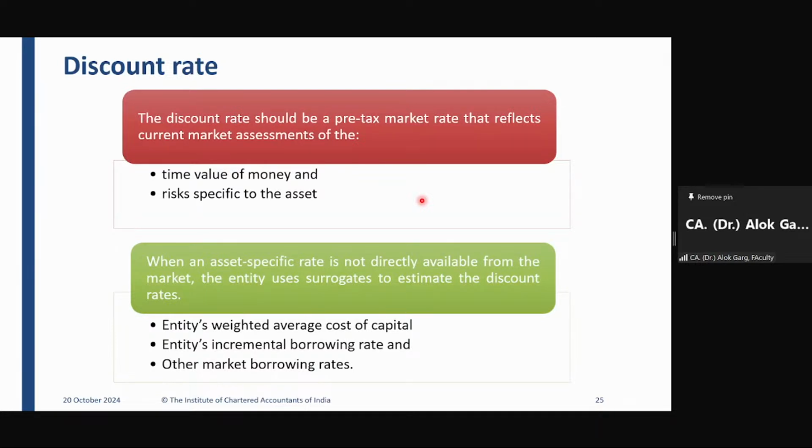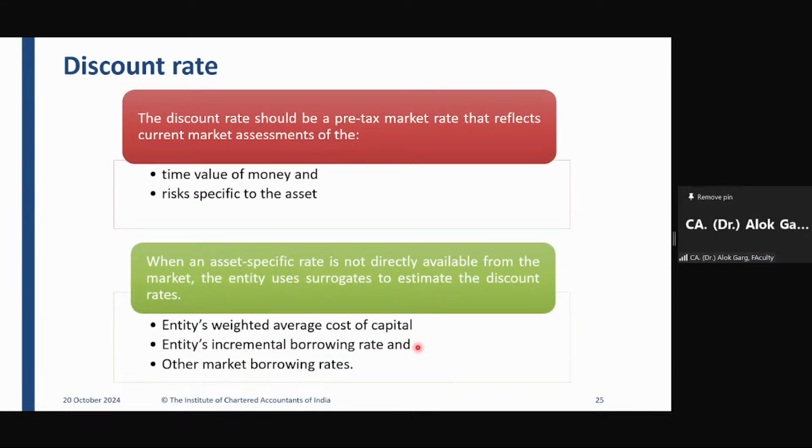Okay. And the standard says that while computing the discount rate, the entity has to first apply the entity's weighted average cost of capital, right? If in the question the weighted average cost of capital is given, you have to use that weighted average cost of capital as the discount rate. If weighted average cost of capital is not given, then the company needs to check the incremental borrowing rate. What is the interest on the loan? If the company goes to the bank and takes the loan, what is the interest rate on that? Right? And the other market borrowing rates, for example, GSEC, government securities rate or some other rate.